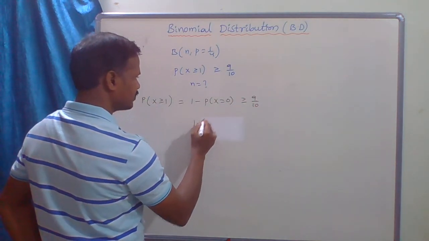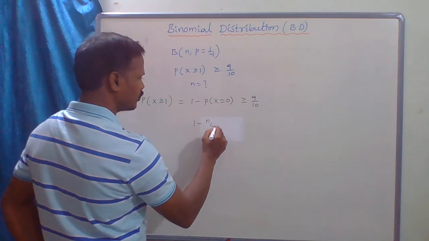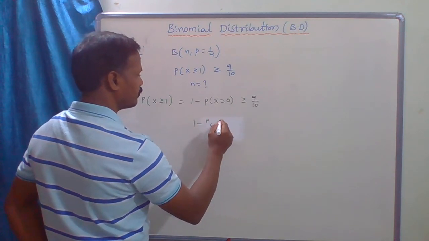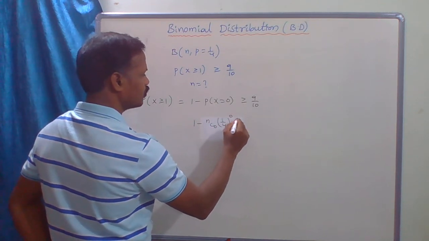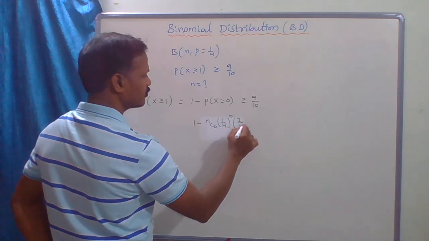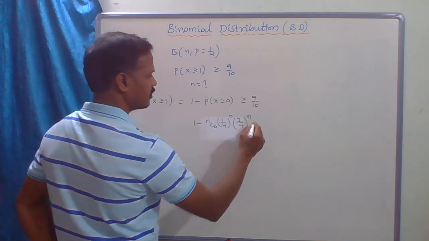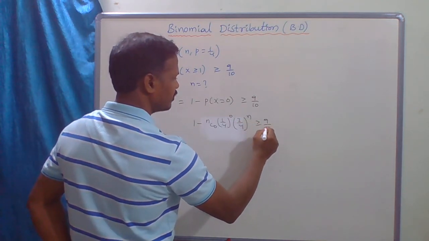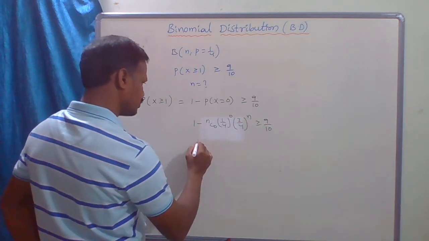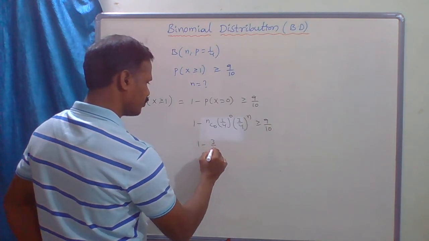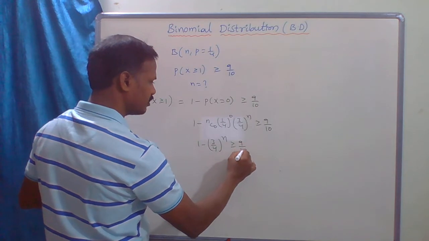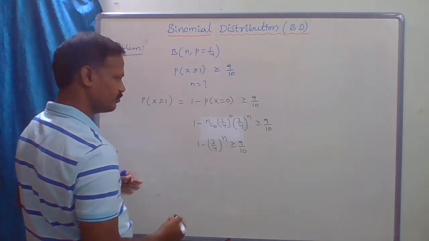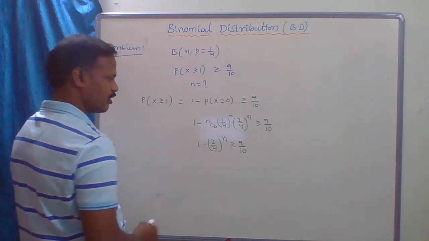So 1 minus nC0, p to the power 0, so (1/4) to the power 0, times q, which is (3/4) to the power n, is greater than or equal to 9/10. So this is 1 minus (3/4)^n greater than or equal to 9/10.